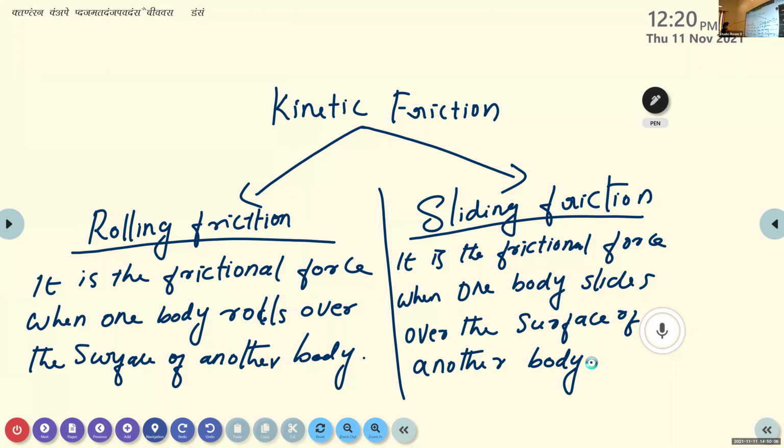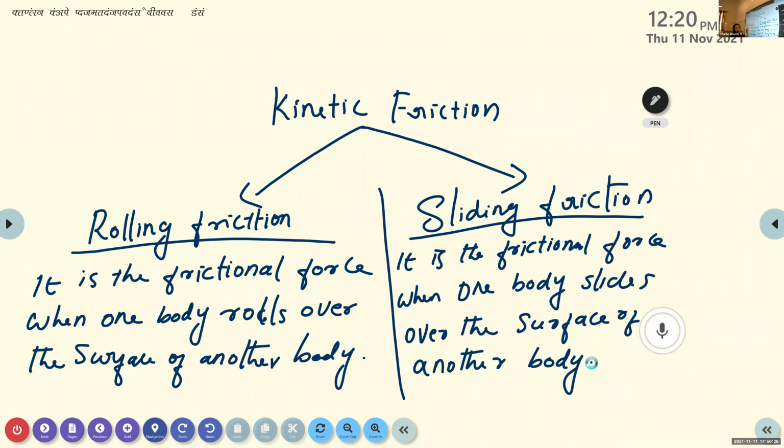Okay, so if the frictional force arises when one body rolls over the surface of another body, we can call it rolling friction. But instead of rolling, if one body slides over the surface of another body, then a frictional force arises between these two bodies. Such a friction is known as sliding friction.